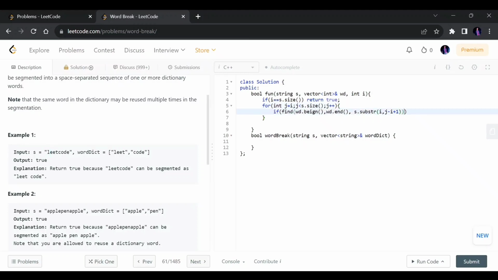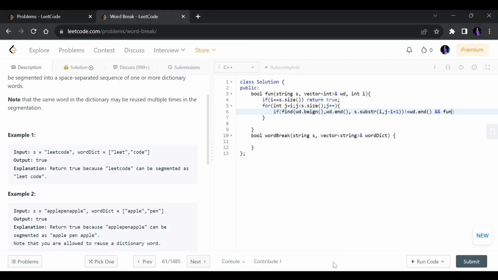Okay. Now if this is present in the list, it will simply return me an iterator which points to that particular string. If that particular string is not present in the list, it will return me the last iterator, which is the end iterator of the list. If it does not return me the end iterator, it means it is actually present in the list. So if that particular string is present in the list, now I will partition it. The string I'm actually seeing for now, I will try to partition it.